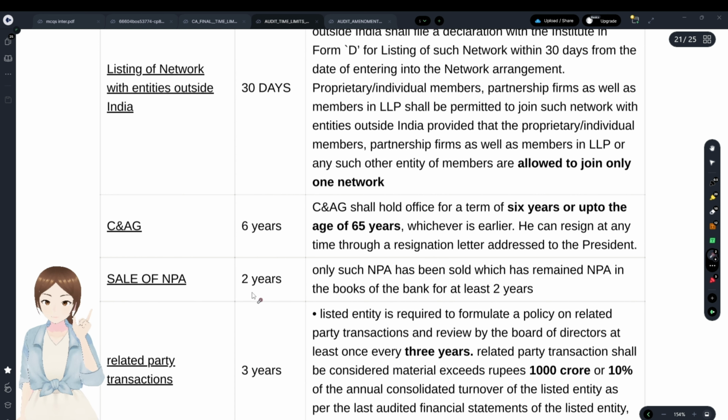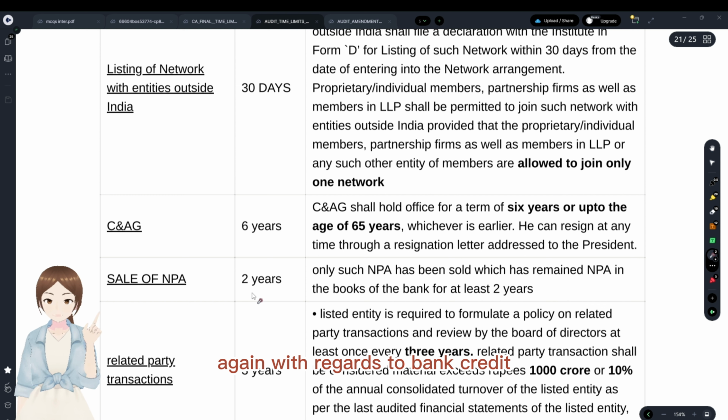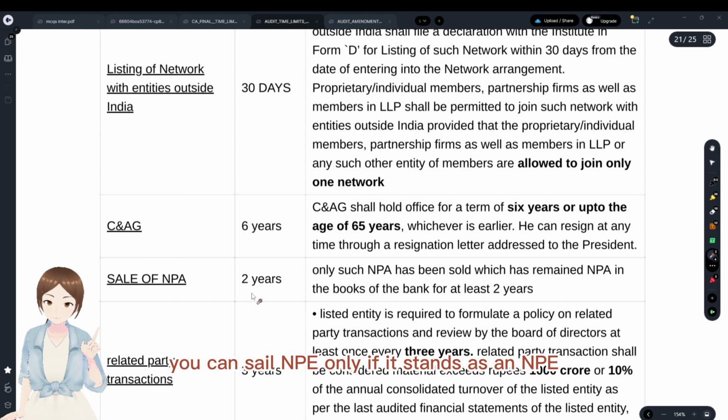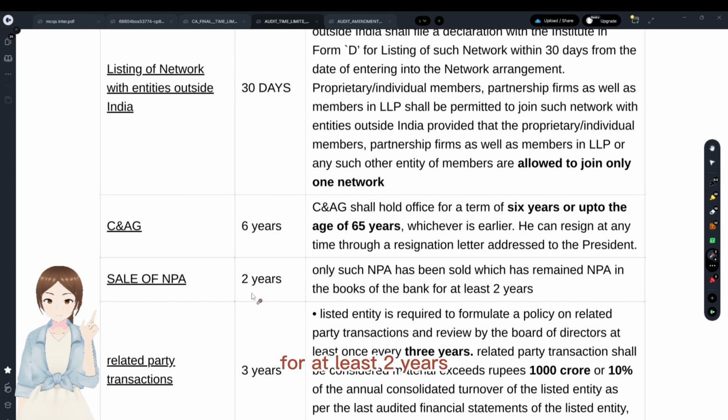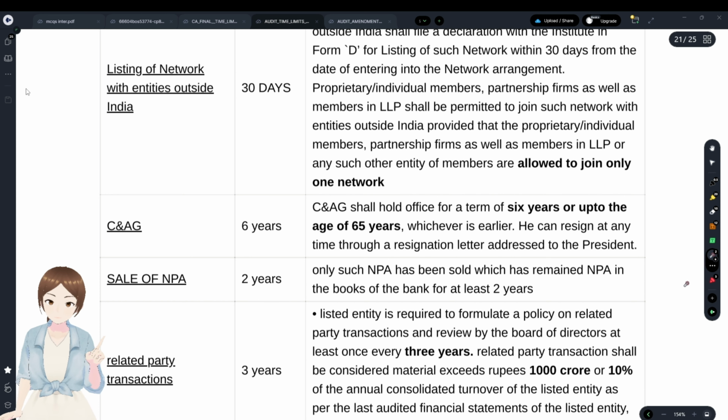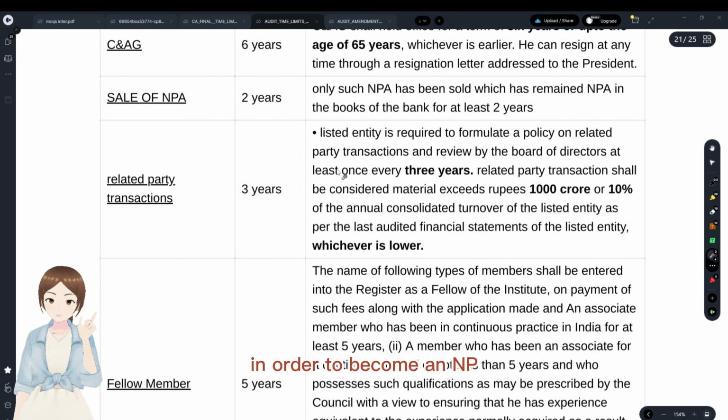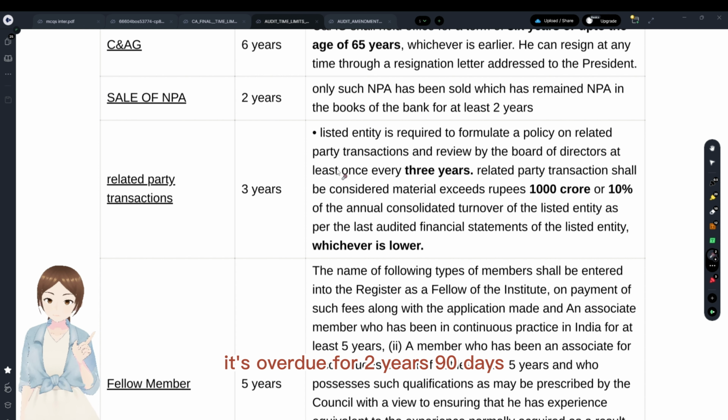Sale of NPA. Again, with regards to bank audit, you can sell an NPA only if it stands as an NPA for at least 2 years. And as you see, in order to become an NPA, it has to be overdue for 3 months, that is 90 days. From that 90 days, you have to calculate this 2 years time period. That is, in total, it's overdue for 2 years and 90 days.